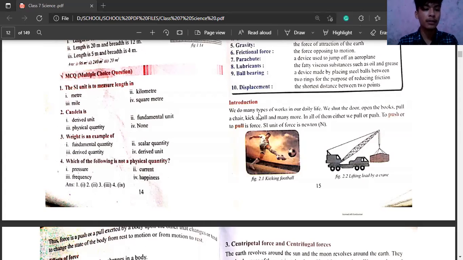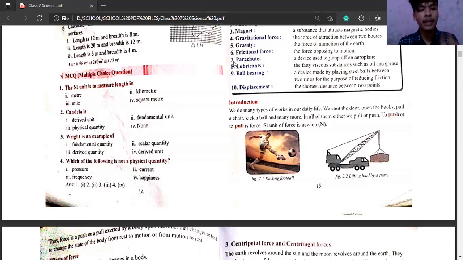So these are the terms that are related to each other. If force is there, then obviously the motion term will also be there.